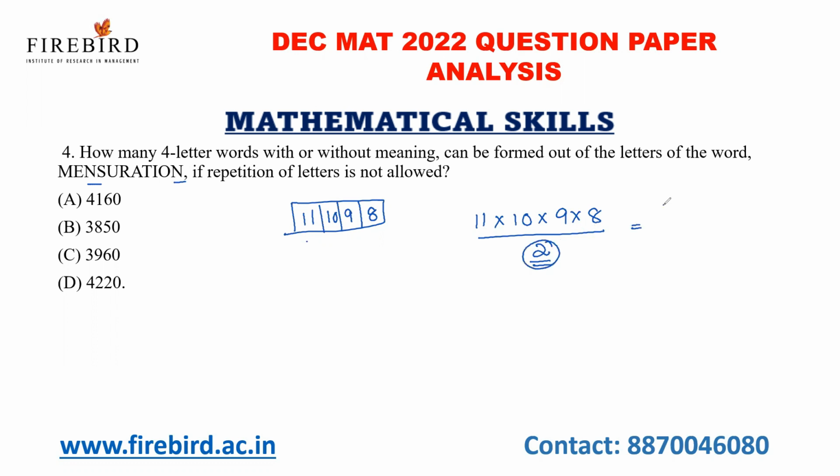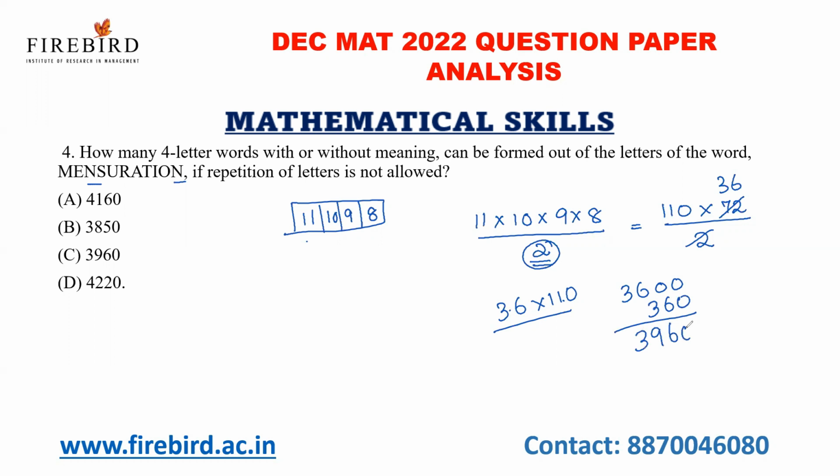Okay. So what is 11 into 10? 110. 9 8s are 72. Okay, so divided by 2, if I cancel, it is 36. See, 36 into 110 is my answer. If I multiply 36 and 100, I'll get 3600. If I multiply 36 and 10, I'll get 360. So 3960 is my answer. Okay, so my answer is 3960. Okay, and next one.